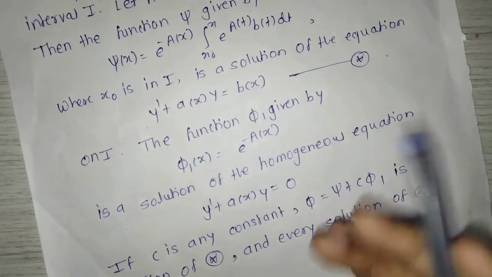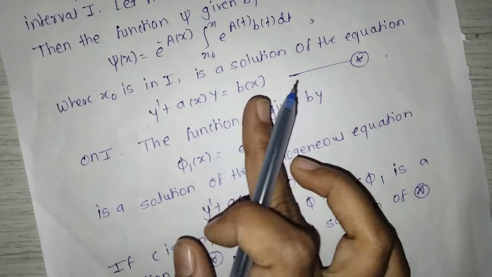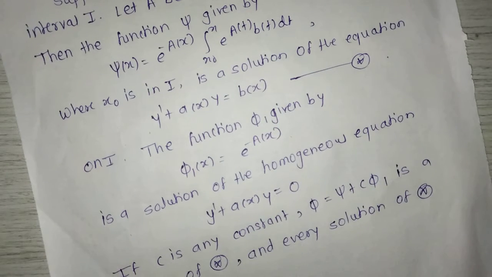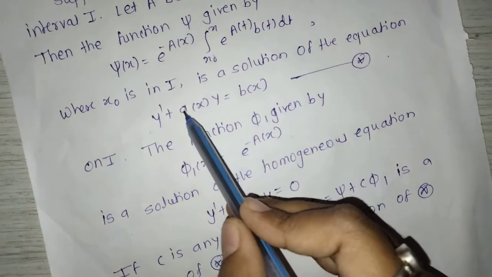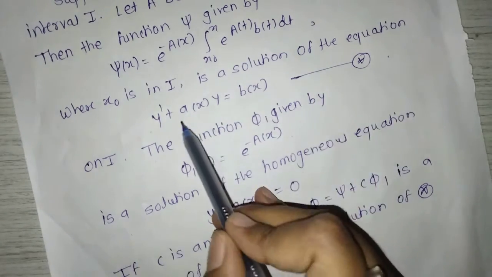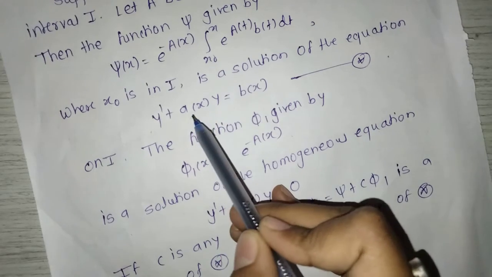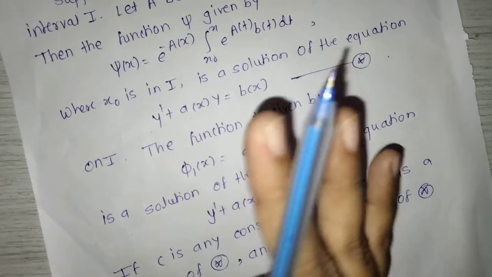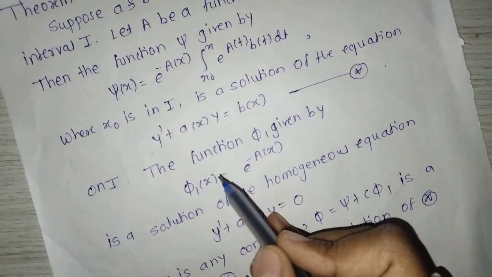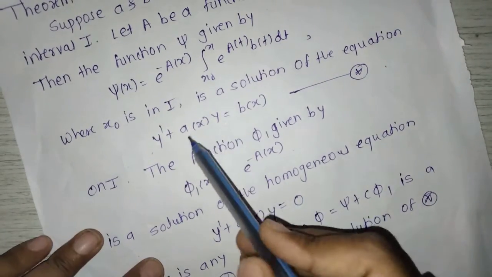Similarly, for y dash plus a into y is equal to b of x, in those two types of equation a is a constant, but in this theorem a is not constant. A is a term in the variable x. Only this difference. Remember that.